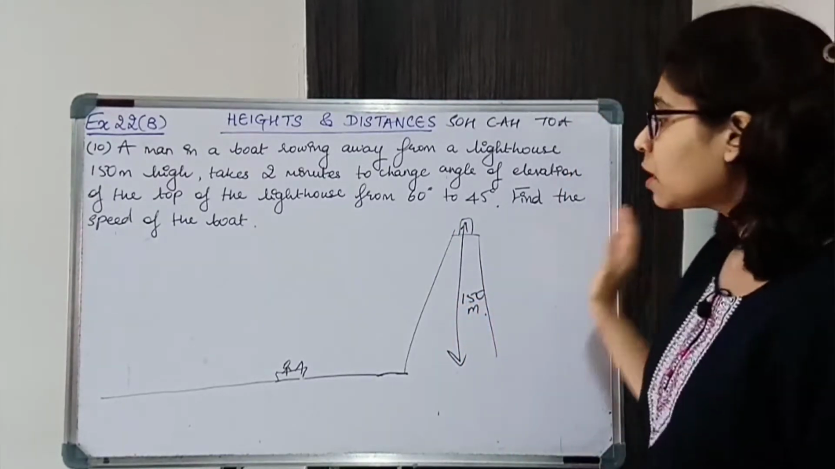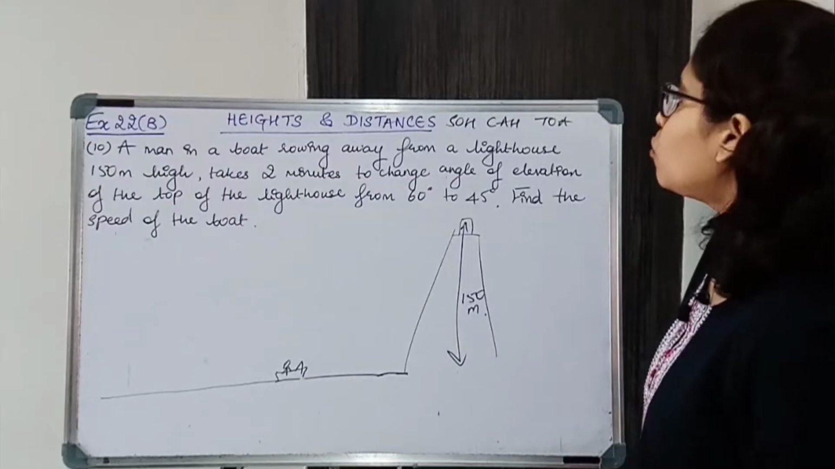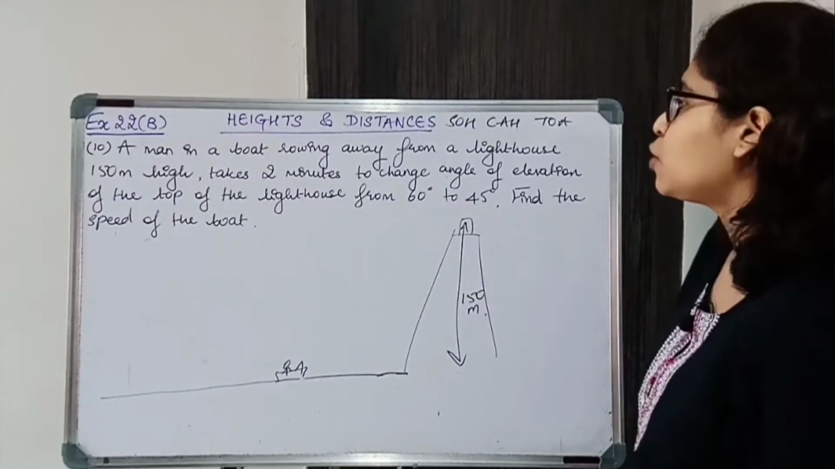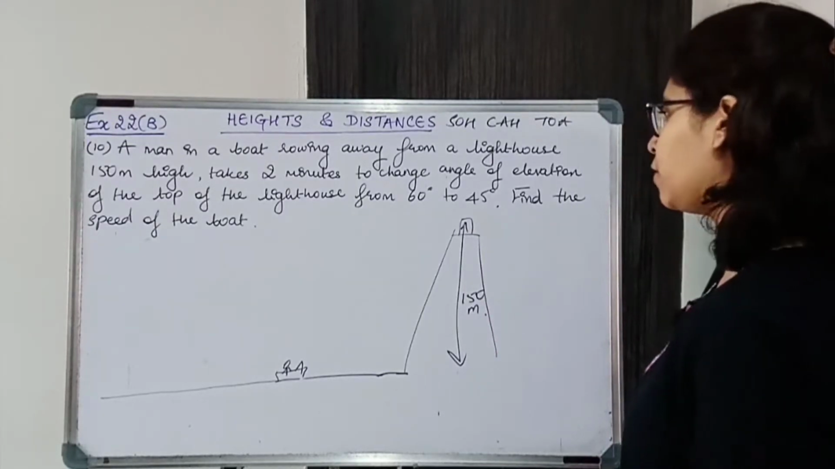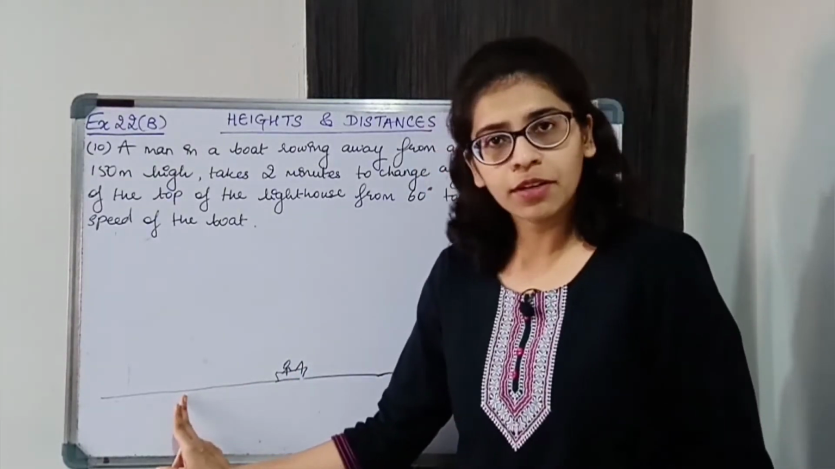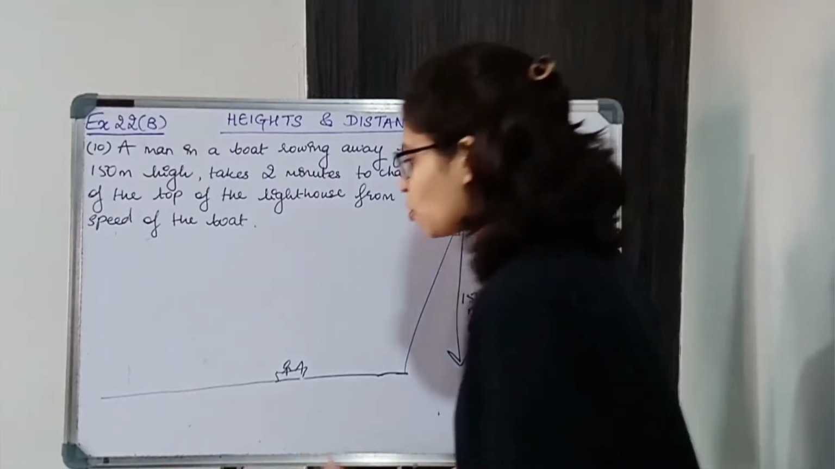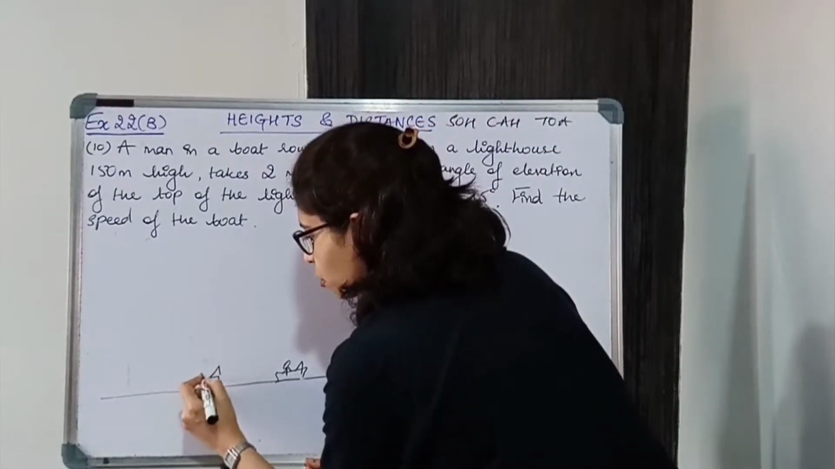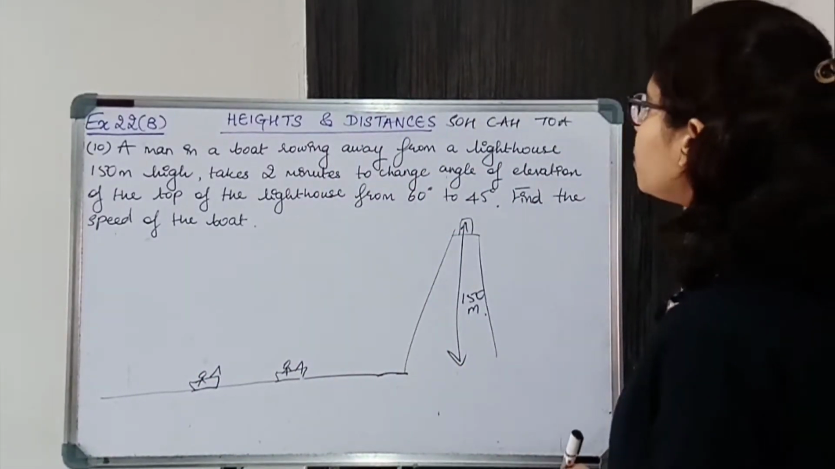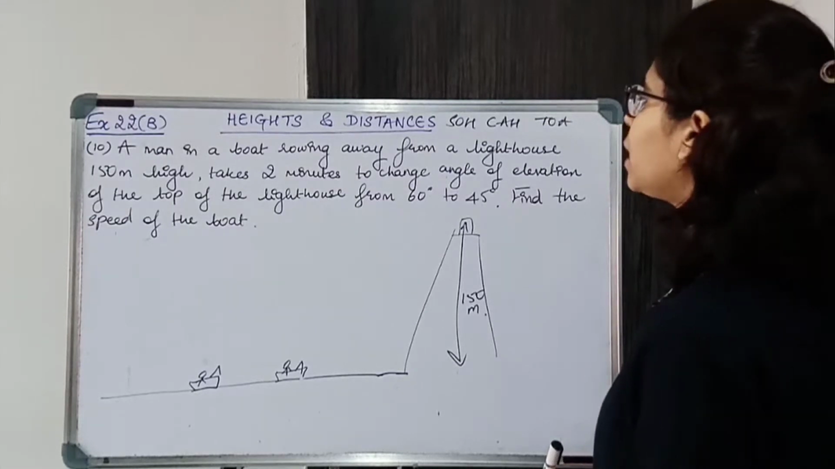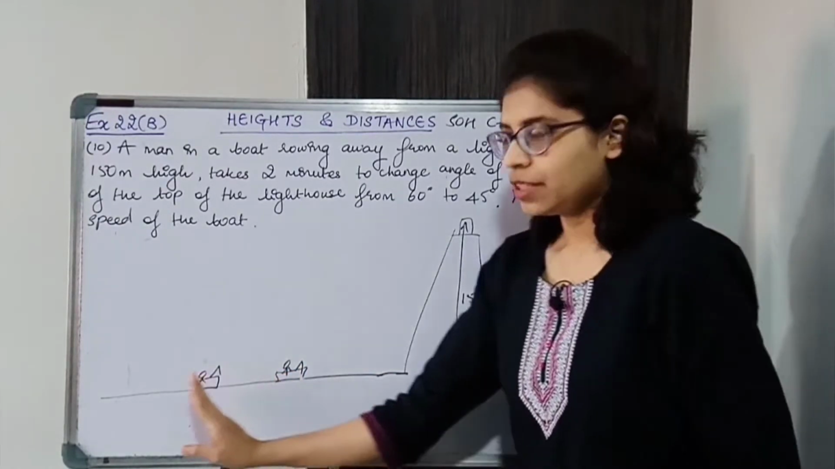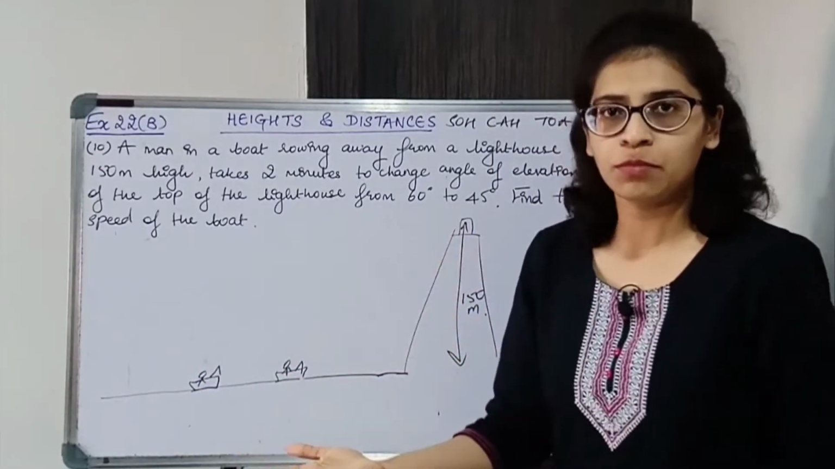Now a man in a boat rowing away from a lighthouse 150 meter high takes 2 minutes to change angle of elevation of the top of the lighthouse from 60 degrees to 45 degrees. So he's initially over here. After 2 minutes he is moving a bit away from the lighthouse. So after 2 minutes he is changing the position. The boat is rowing away, he is going away from the lighthouse. So he takes 2 minutes to change angle of elevation of the top of the lighthouse from 60 to 45. Now initially he is over here, then he is going over here. We are just considering some random points.